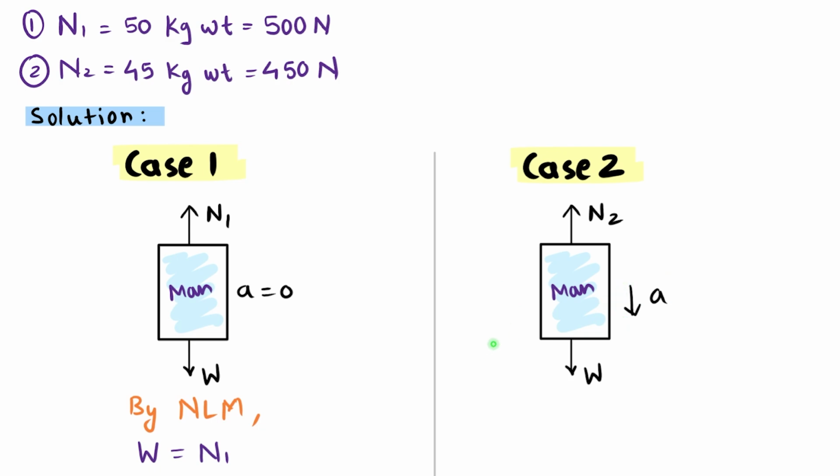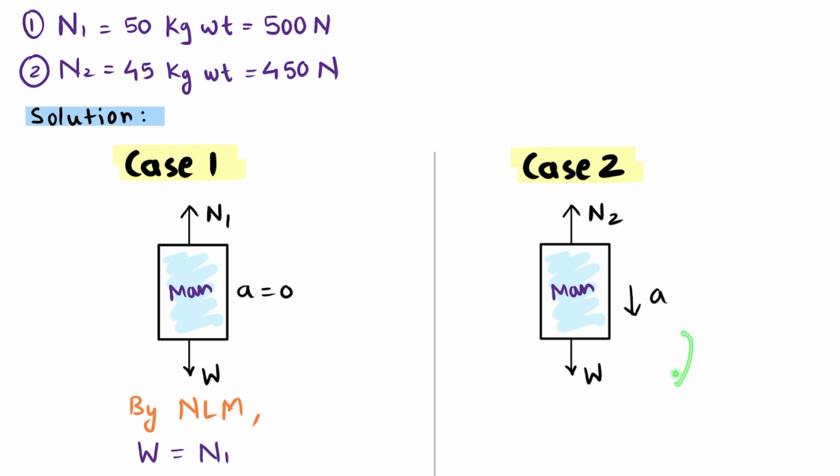Now if you are experienced enough, we know that a reduction in reading generally means that we are experiencing an acceleration downward. But let's say for some reason you have assumed the direction of acceleration wrongly, you still don't have to worry, because the answer you get will come out mathematically correct. So we know that the acceleration should be in the downward direction, and we are considering acceleration in the downward direction.